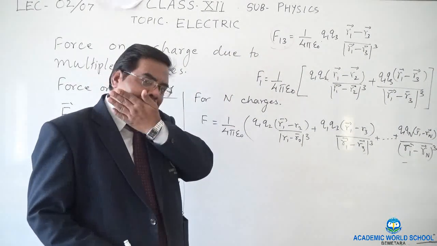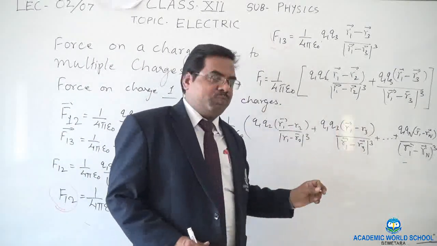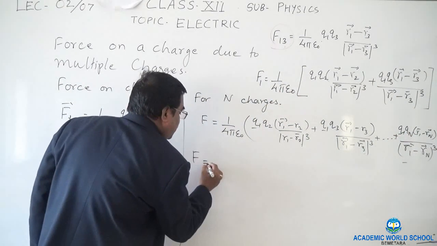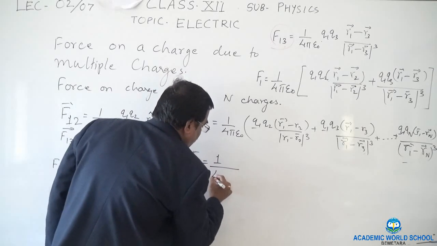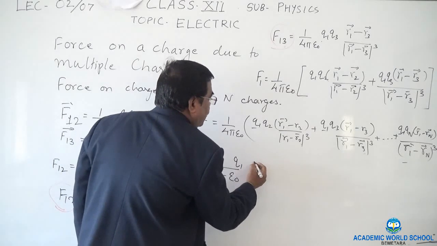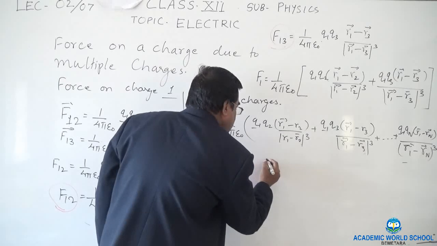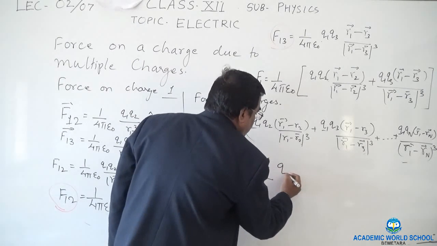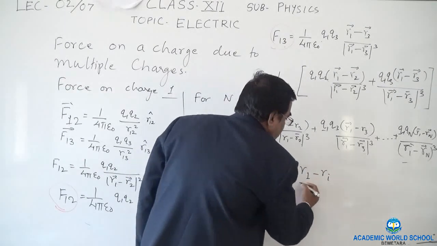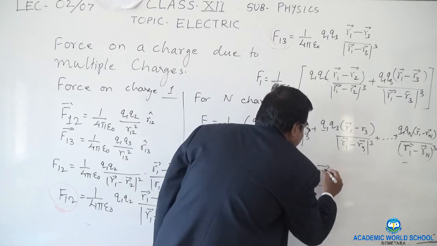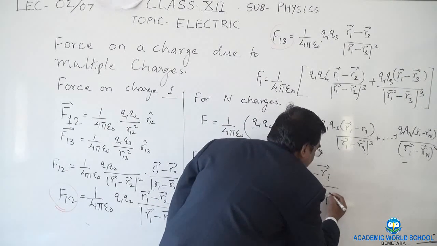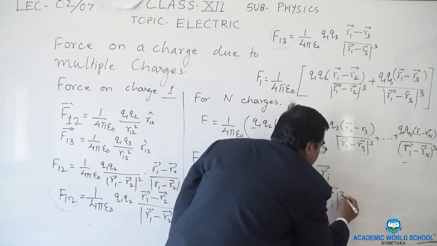Sum total. If I take Q1 common from all of them, the general formula will be 1 upon 4 pi epsilon Q1, summation of Qi (R1 minus Ri) upon mod R1 vector minus Ri vector cube.